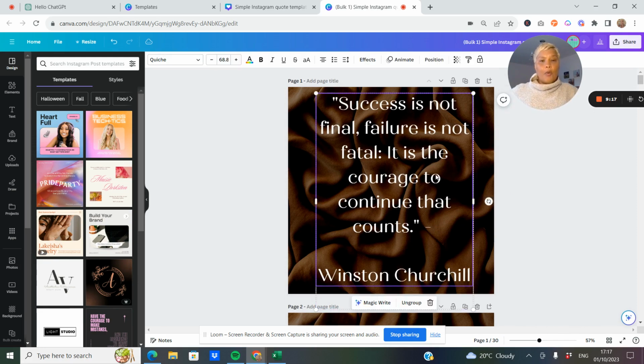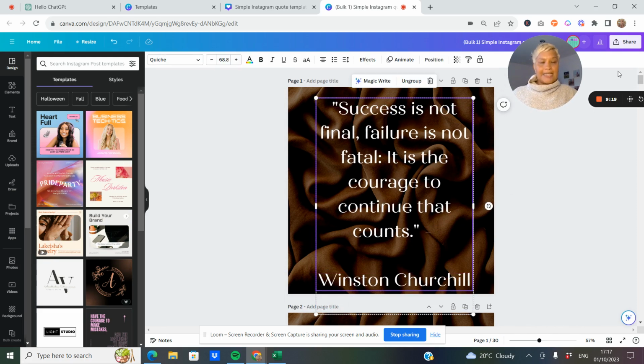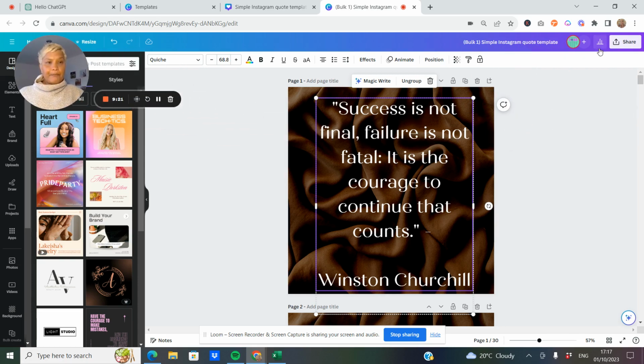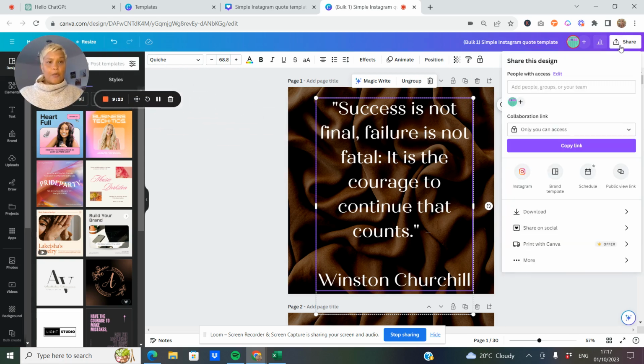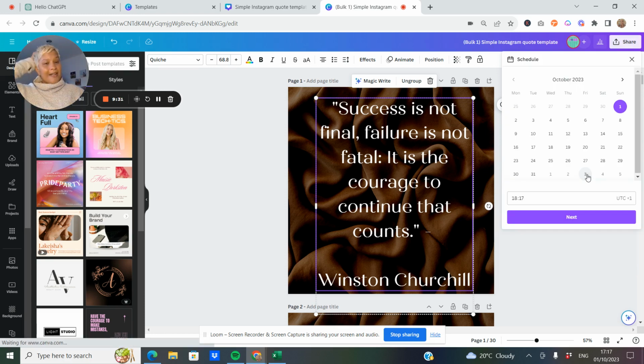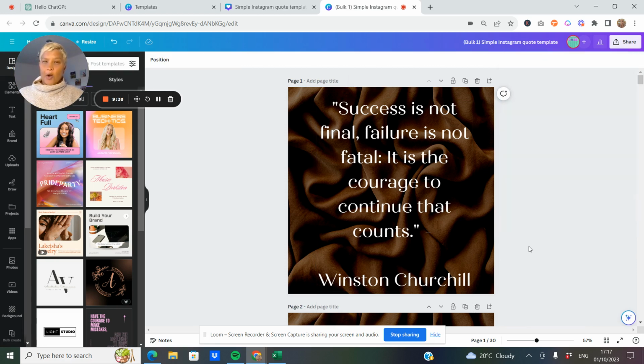Then once you've created these 30 templates, you then simply share. So what you could do is download and then you can start to schedule. There's loads that I can tell you to do in here, but I'm going to just stop there because it gets a bit complicated and I don't want to overload you.